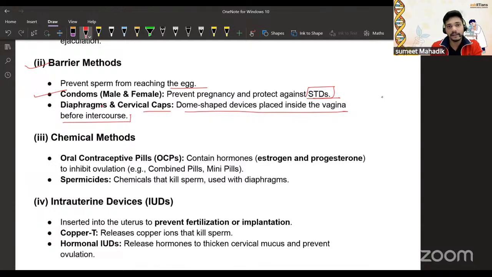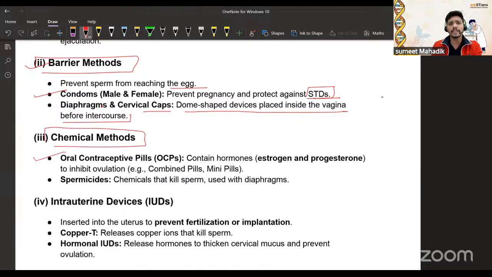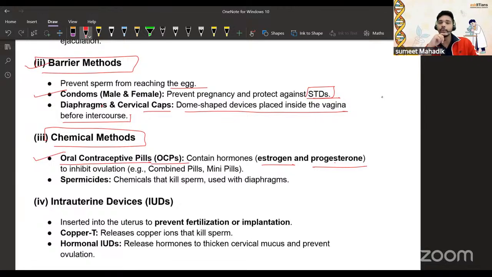Can anybody tell me what we are avoiding with the barrier methods? Sperm should not enter into that, right? Yes, very good. Now we have the chemical methods. Oral contraceptives are also made of estrogen and progesterone. Sir, you told me that progesterone is also called the pregnancy hormone. But the amount will change. If there is less progesterone, then the eggs will not be produced, so there will be no fertilization. Perfect. So we are giving false information to the body so it does not get prepared, right? Yes, exactly. That is how the oral contraceptive acts.